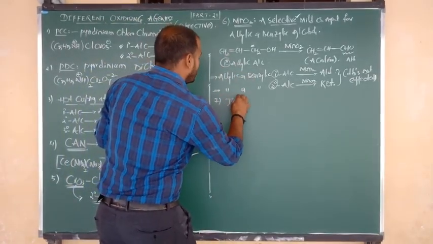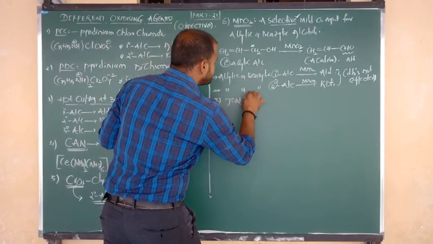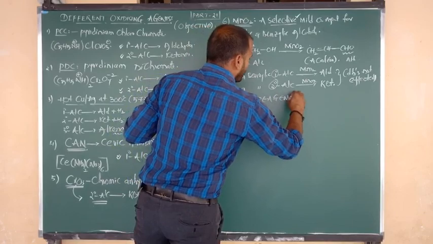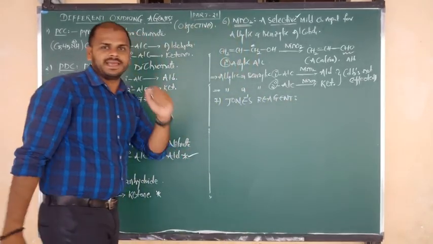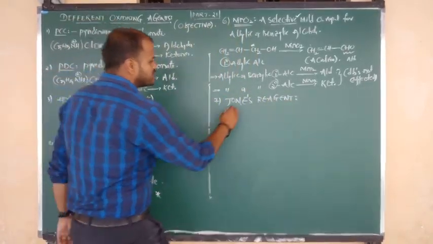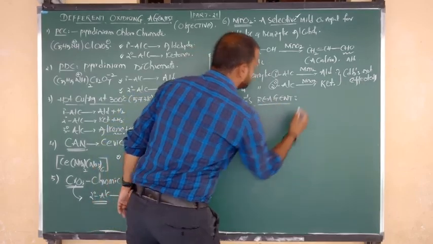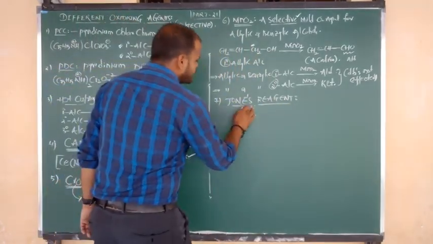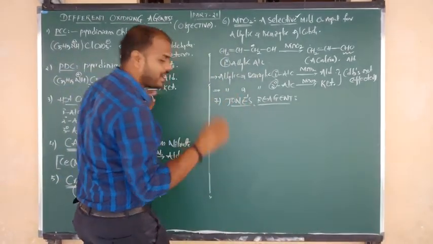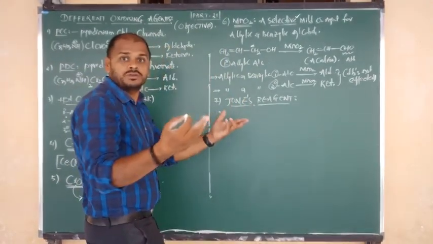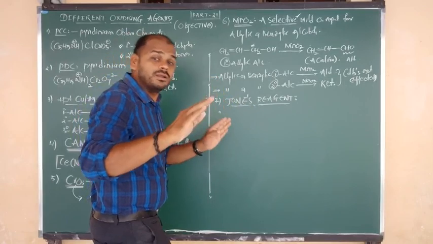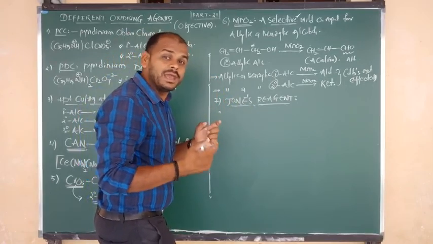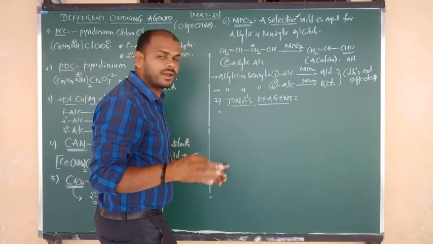This is also important, that is nothing but Jones reagent. What is meant by Jones reagent? What is its formula, and what is the importance of this Jones reagent? Directly they will ask you in the objective exam: among the following, Jones reagent is, Sarett's reagent is, Collins reagent is. The three are coming now.